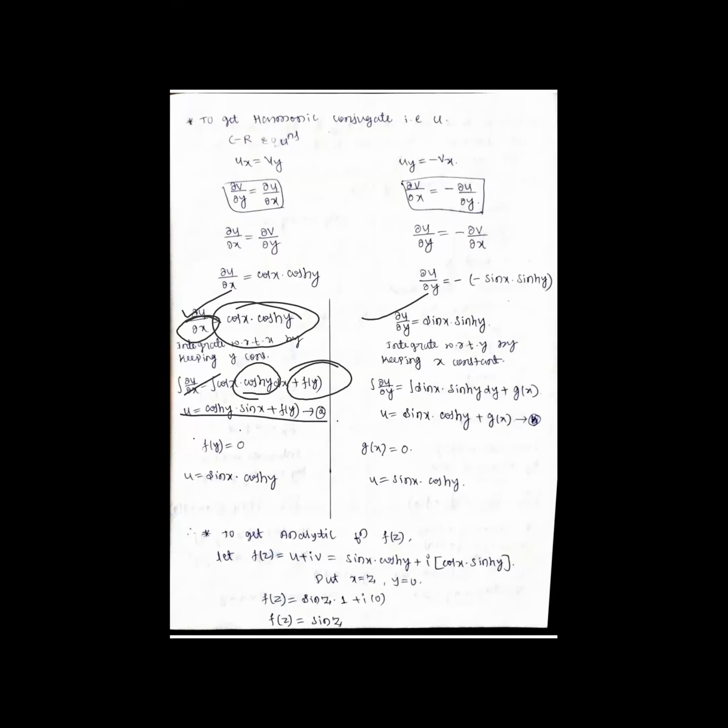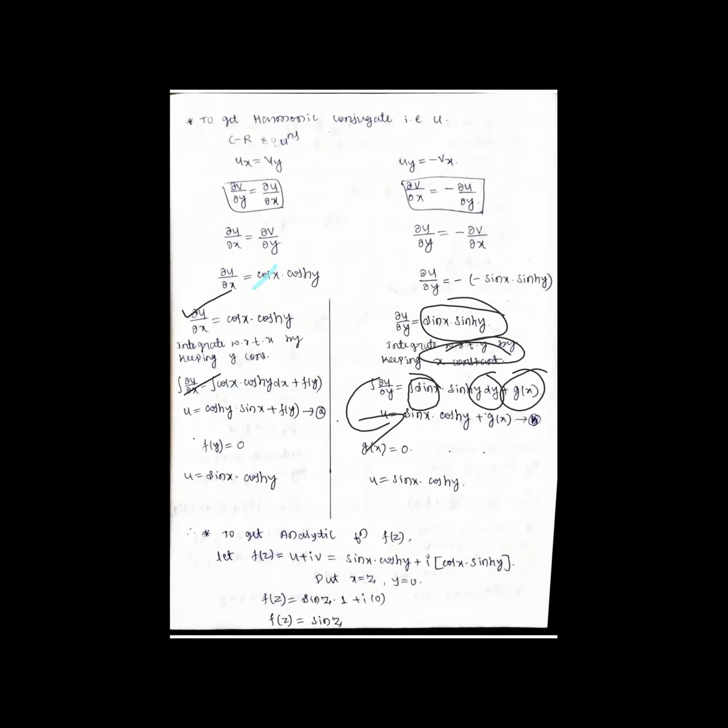Stop it here. Come to this side. So dou u by dou y is there here. As dou y is there, integrate with respect to y, by keeping x constant. I have to keep x constant. So this I'm integrating with respect to y, dy plus, x is constant, g of x is constant of integration. So differentiation and integration cancel each other. So we are getting u is equal to. So here I have to integrate with respect to y by keeping x constant. Sin x is constant, take out. Integration of sine hyperbolic of y is cos hyperbolic of y plus g of x. So after completing this,